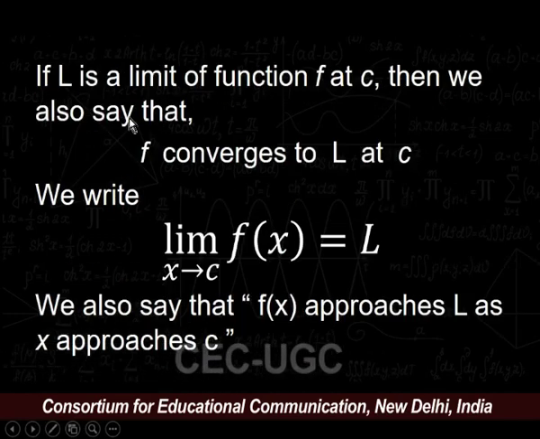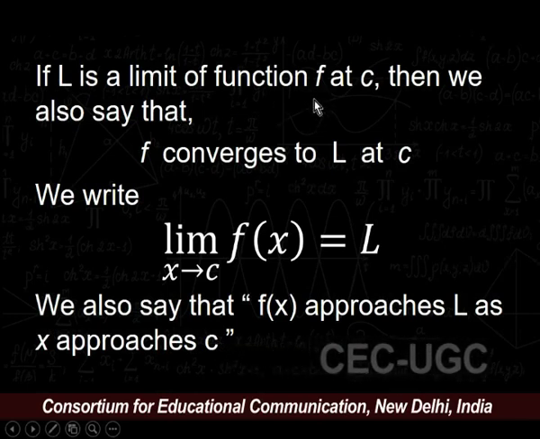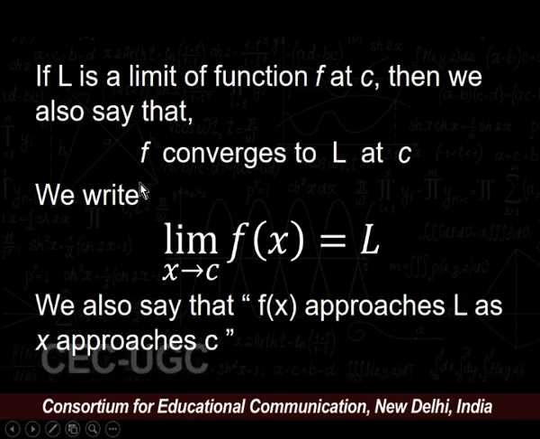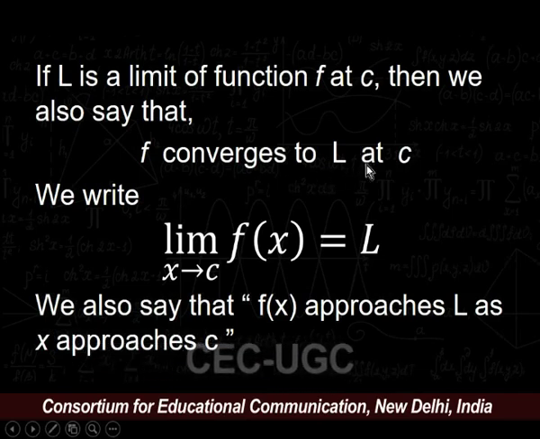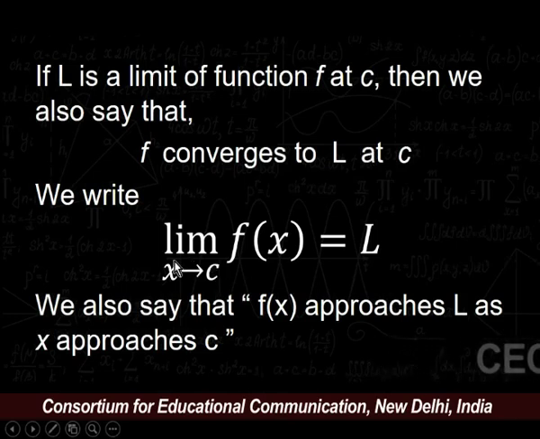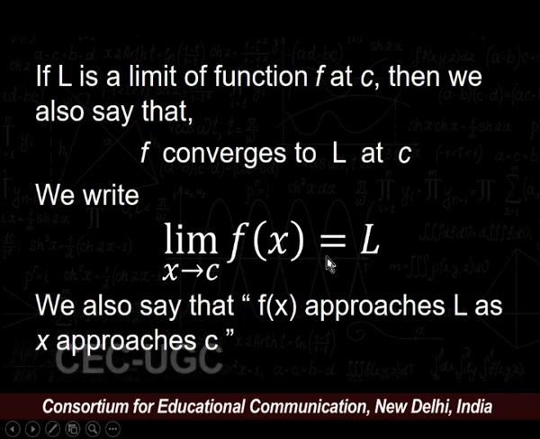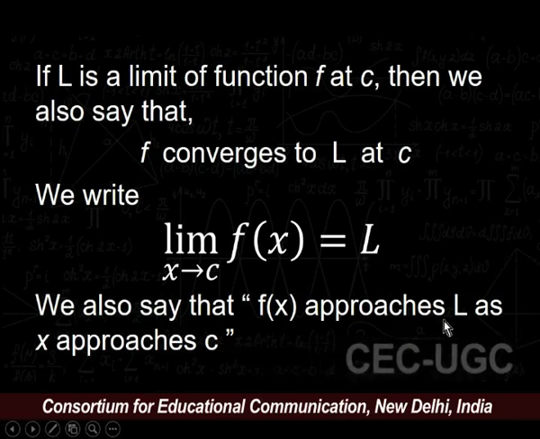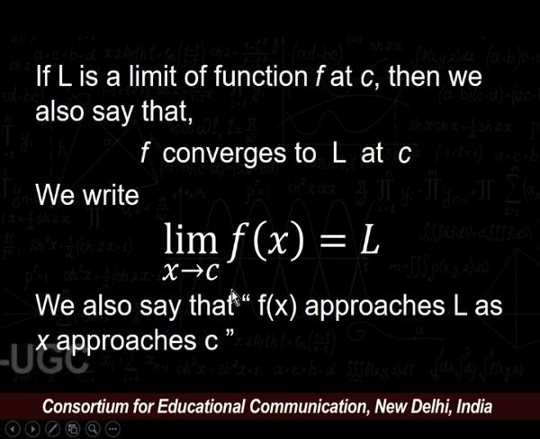If L is a limit of a function f at a given point C, then we also say that the function f converges to L at point C, and symbolically we write limit as x approaches C of f(x) equals L. We also say that f(x) approaches L as x approaches C.